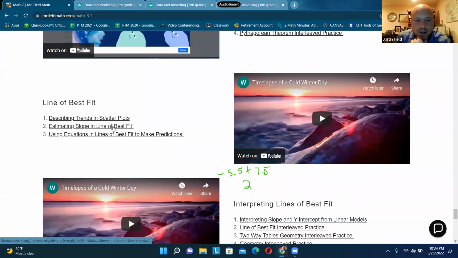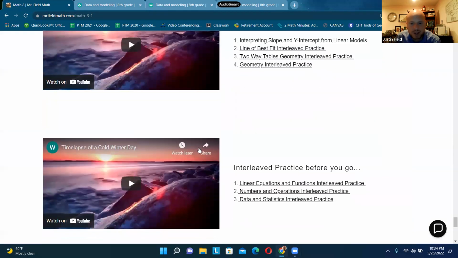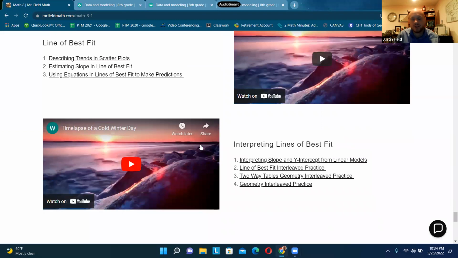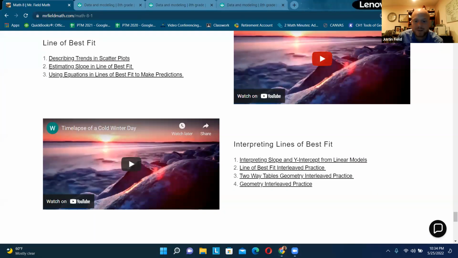That is the line of best fit. Lines of best fit are so powerful for making predictions. If you remember machine learning math with my brother in the fall, maybe I'll put that right down here. He talked about using lines of best fit, and it got him a promotion at work. All right. So do a good job.